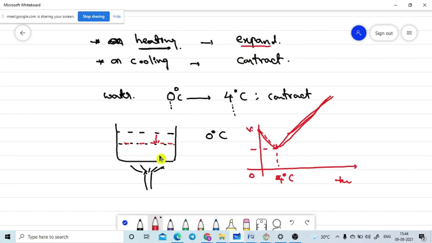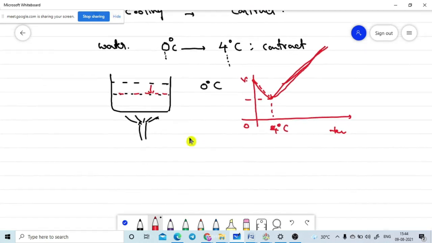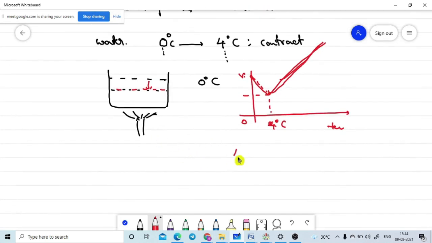The same property I can take in the reverse case also. Reverse case means I am coming from 4 degrees centigrade to 0 degrees centigrade. Is it cooling or heating? Cooling. Cooling means, in the general condition, it will contract. But here it won't contract; it will expand. That means the volume of the water will increase. It is a peculiar, special property of water.